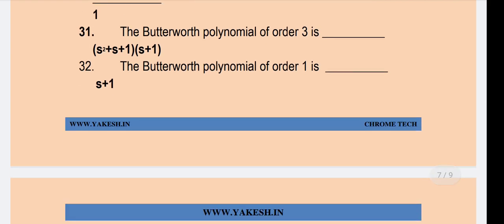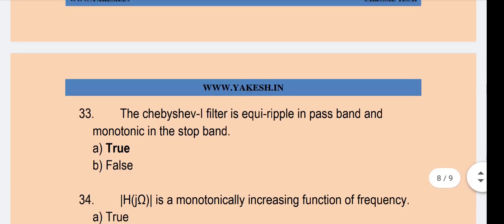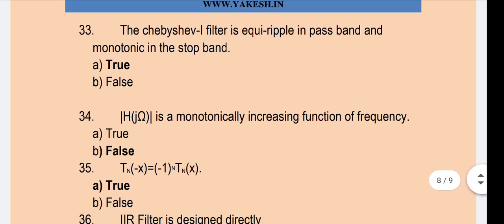The Butterworth polynomial of order 3 is s square plus s plus 1 times s plus 1. The Butterworth polynomial of order 1 is s plus 1. The Chebyshev filter is equiripple in pass band and monotonic in stop band. True. H of j omega is a monotonically increasing function of frequency. False.